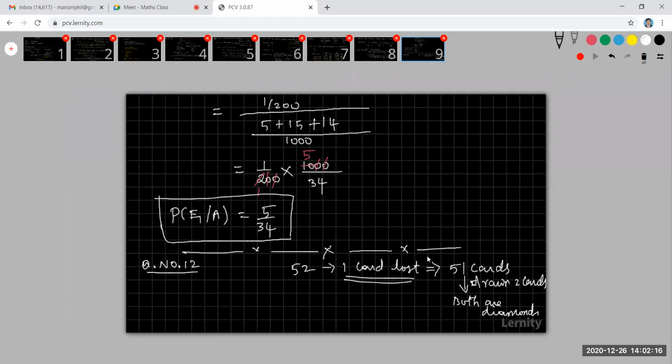Understand the question first. Remaining 51 cards, now I am taking 2 cards from this remaining 51, and I am getting both diamonds. Kindly understand this situation. And the question is, the last card should be a diamond. What is the probability of the last card being a diamond?